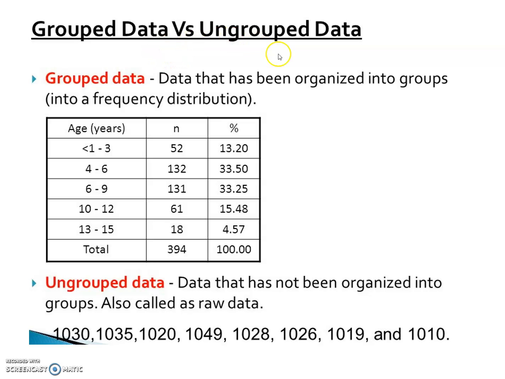Grouped data versus ungrouped data: what does it mean? Grouped data is data that has been organized into groups, into a frequency distribution.